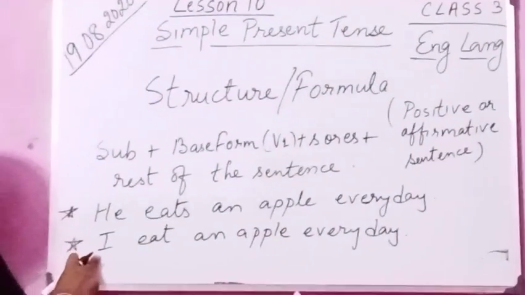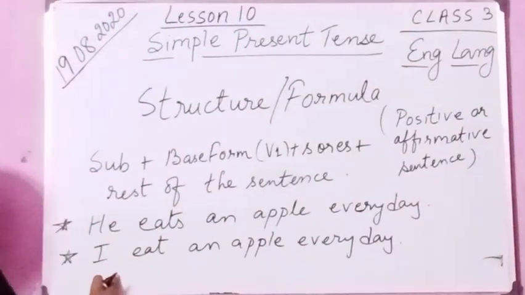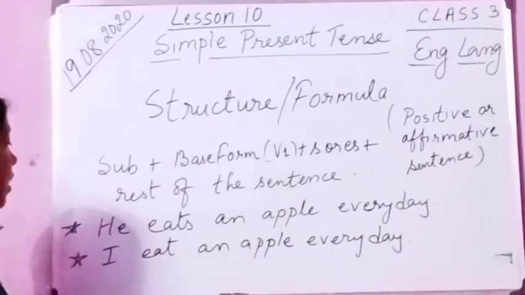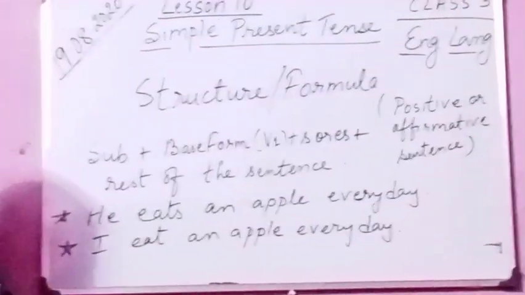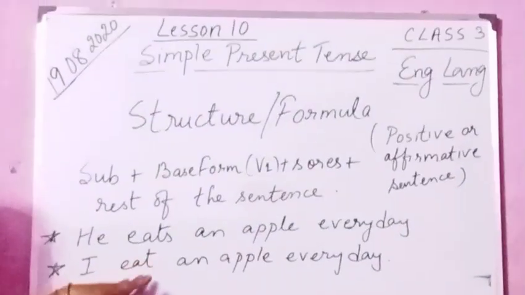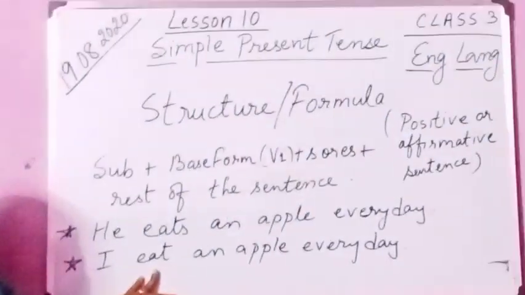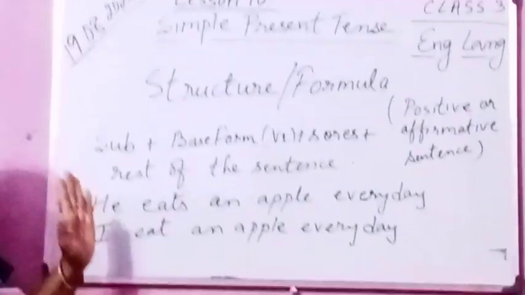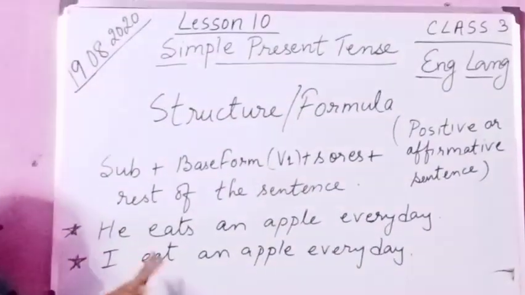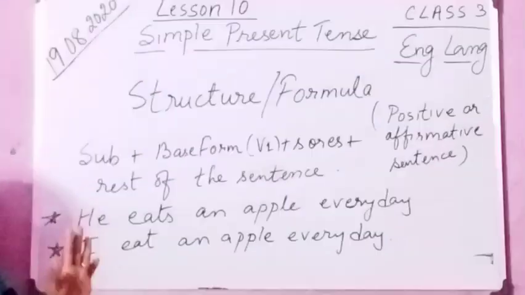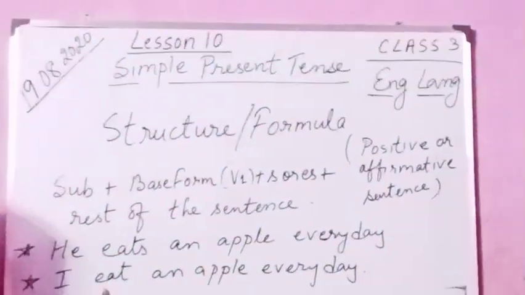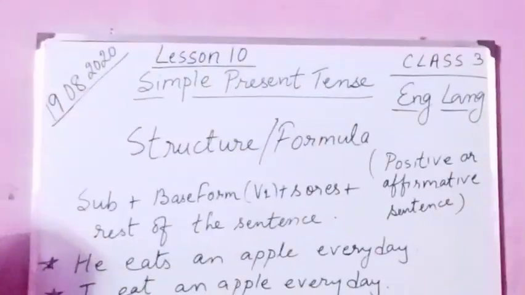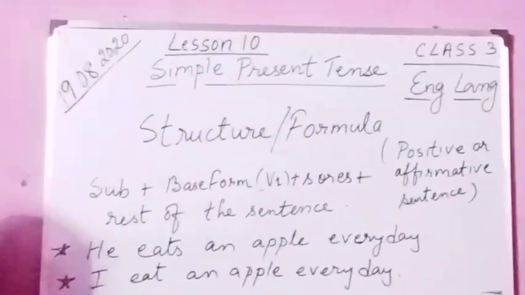I eat. Here with the base form, we are not adding anything. With the first person, we don't add s or es to the verb. I eat an apple every day.